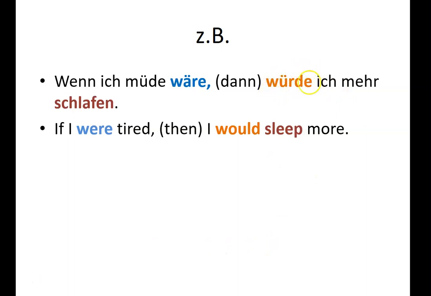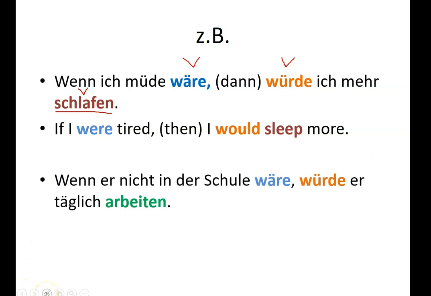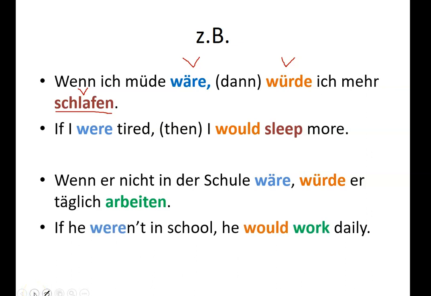So the würde, much like our modals or our helping verbs, is conjugated and placed there, and then we put the infinitive at the end of the sentence. So look at all those verbs. Watch our word order. Wenn er nicht in der Schule wäre, würde er täglich arbeiten. So another würde infinitive construction. If he weren't in school, if he were not in school, he would work daily.